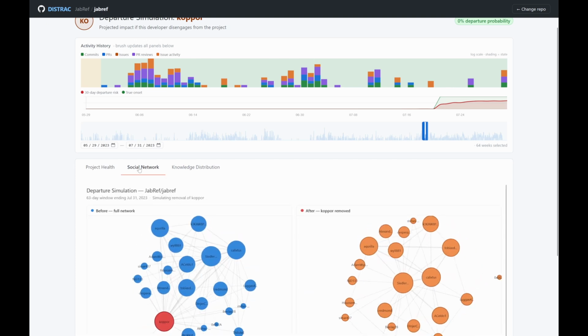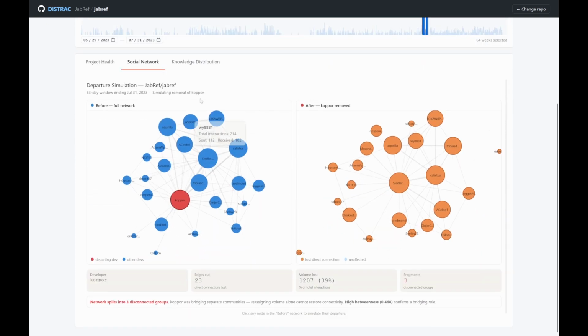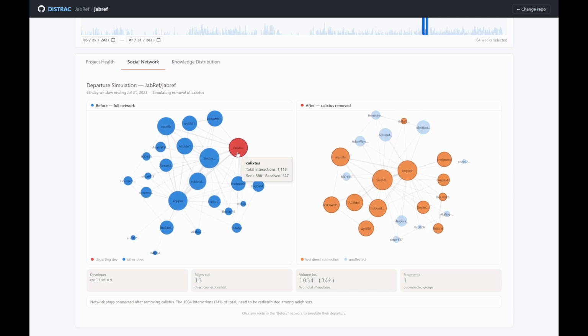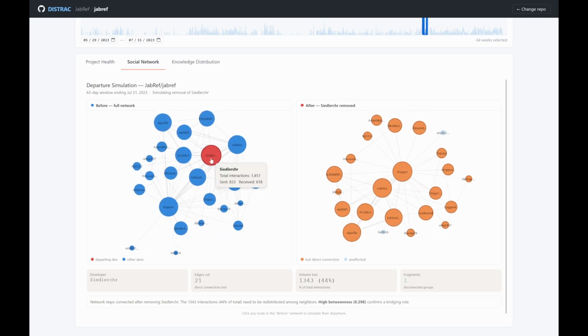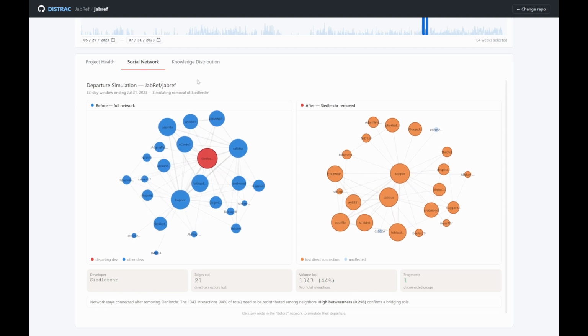The next tab shows the social network before and after a developer has been removed and the effect of this removal. We can see in this example, as Oliver Kopp is removed from the project, a different repository becomes the central node. A user can simulate other developers' departures as well.